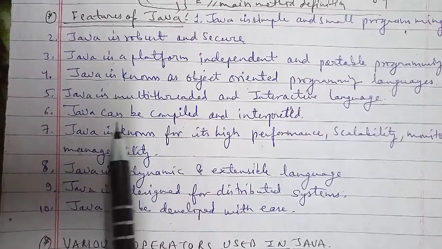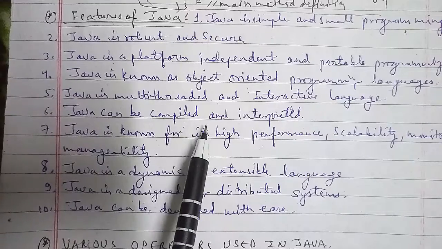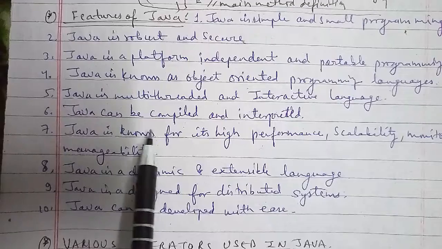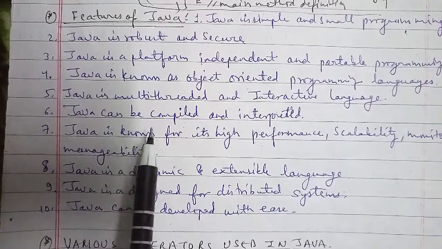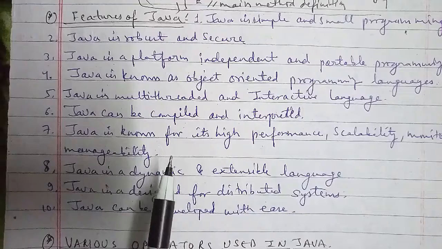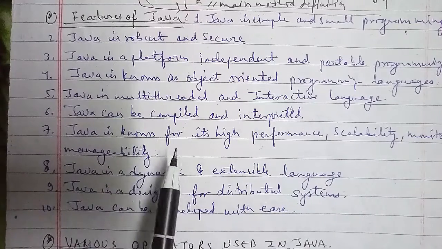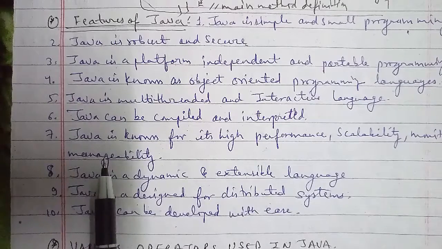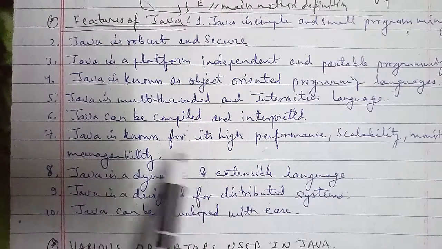Let's go ahead with another one, and that is Java is known for its high performance, scalability, monitoring and manageability as well. Due to the use of bytecode, Java has high performance, and the use of multi-threading also helps to improve the performance of Java. J2SE helps to increase the scalability in Java. For monitoring and management, Java has a large number of application programming interfaces, that is APIs. There are tools available for monitoring and tracking information at the application level as well.